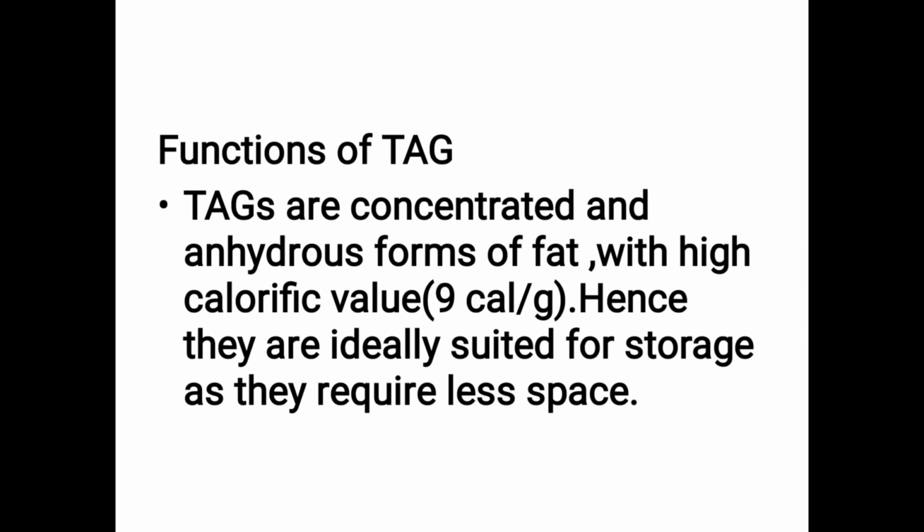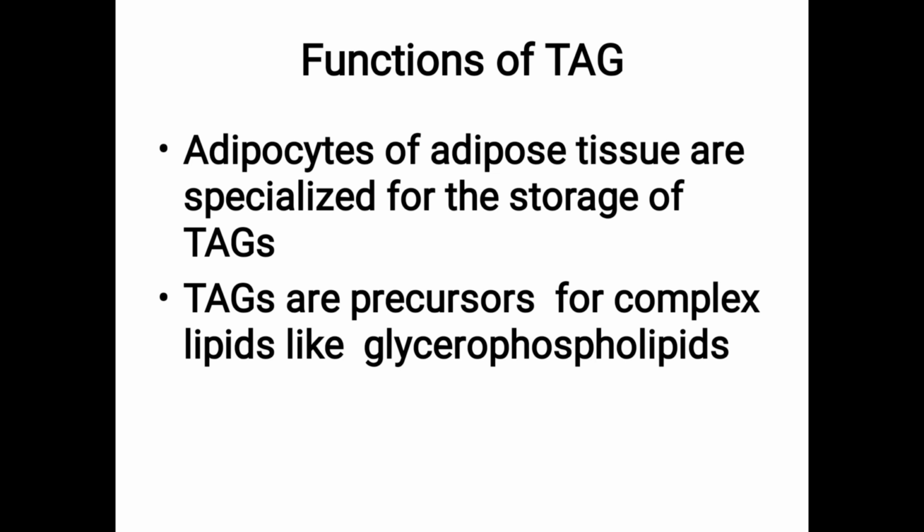Okay, so TG is the concentrated anhydrous form of fat. So more energy can be stored because they are concentrated and anhydrous. They are ideally suited for storage as required. They require less space, so they are stored in adipose tissue beneath the skin. Adipocytes of adipose tissue are the specialized storage form of TG.